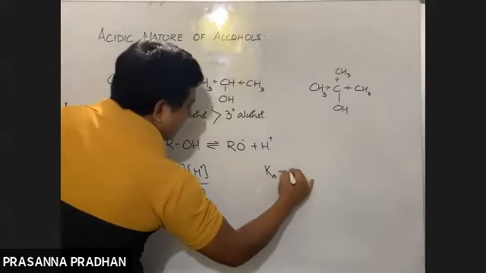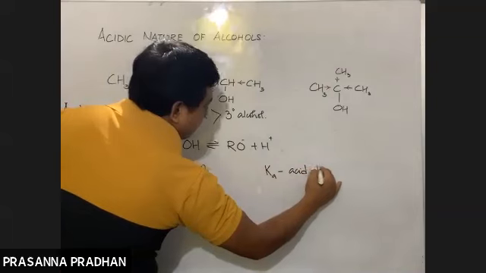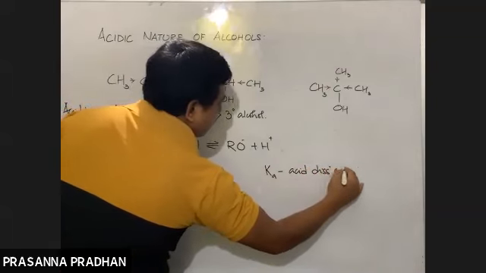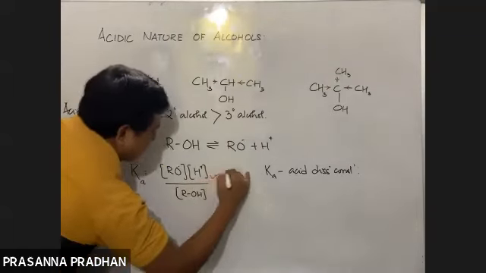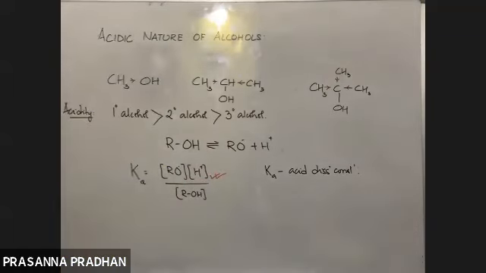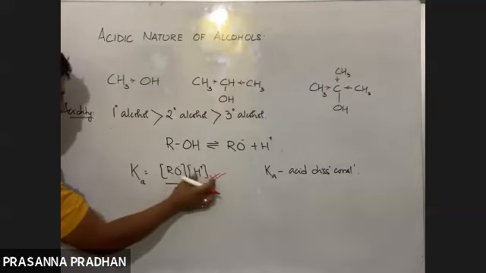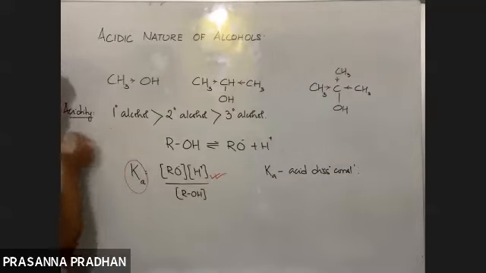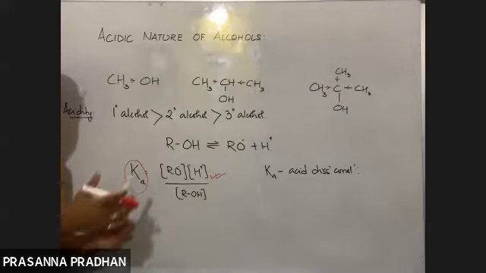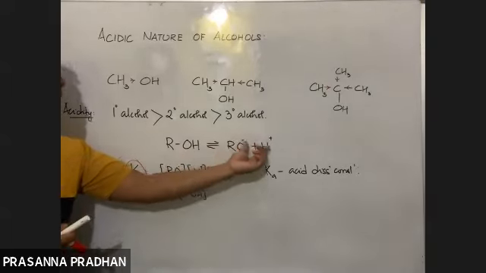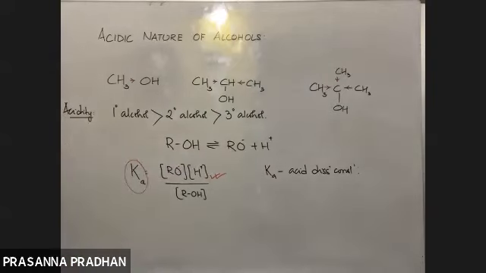It's known as an acid dissociation constant. Now, as the concentration of H positive ion increases, the value of K will also increase. And the acids which give us more amount of H positive are known as the strong acids.